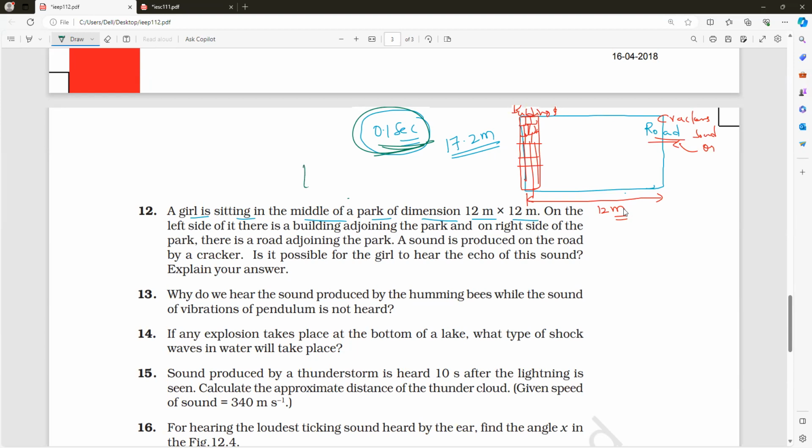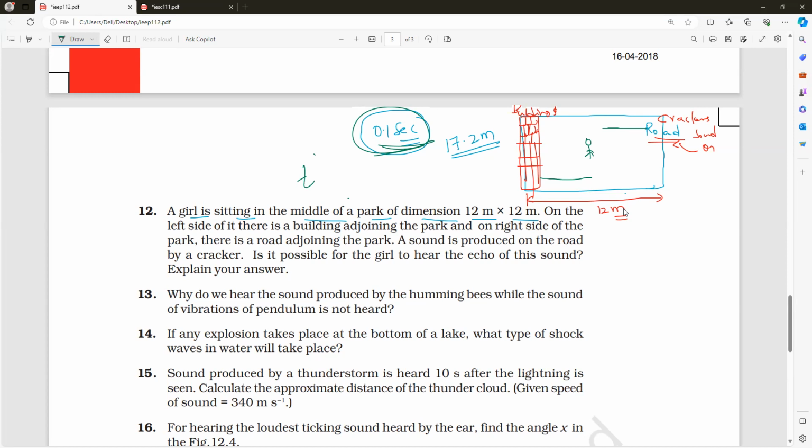Let me take it after time t. Then the sound moves forward, strikes the wall of a building and returns back to her ears. Let me consider she is somewhere in the middle. Now what will happen? The sound will come from where? The cracker. She wants to hear the what, guys? Echo. Is it right or wrong?